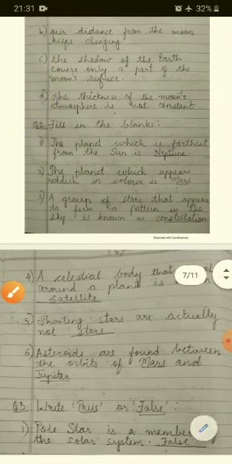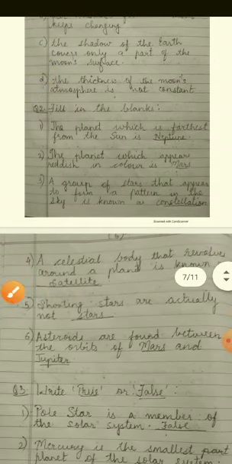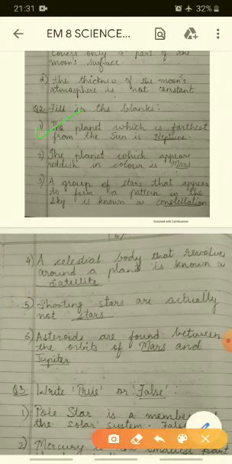Now next is fill in the blanks. First one. The planet which is the farthest from the sun is Neptune. Yes, the very farthest from the sun, the Neptune. And which is the closest? It is the Mercury. Next one. The planet which appears reddish in color, that is Mars. Yes. Third is, a group of stars that appear to form a pattern in the sky is known as constellation.